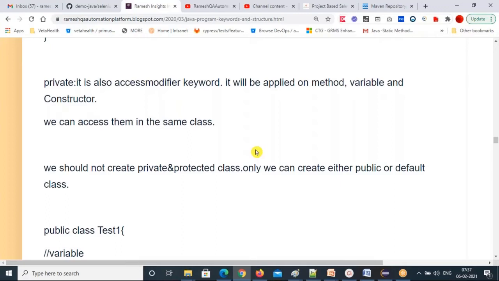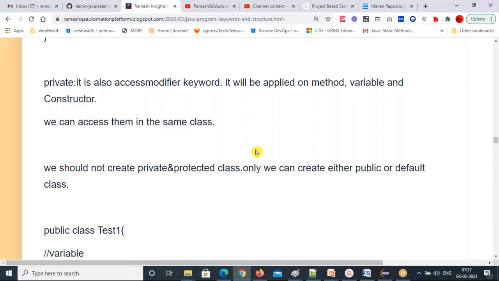See, the restriction completely stops the visibility of your private method, private variable, and private constructor by other classes. Even in the same package, it doesn't matter. Private means within the class only you can use, not outside the class. That's what private means. If you don't want to give permission to other classes, you can apply the private keyword for those entities, for those members of a class.